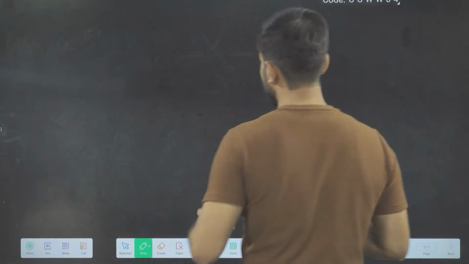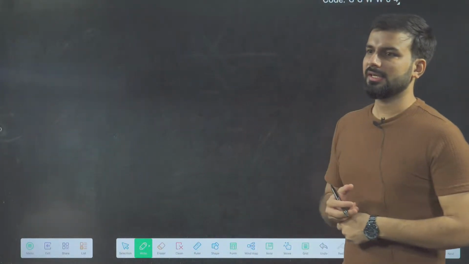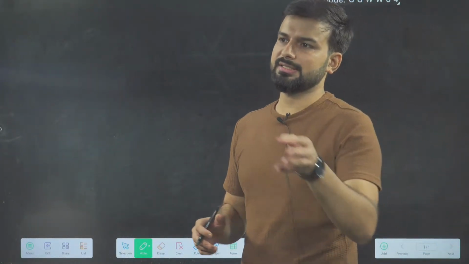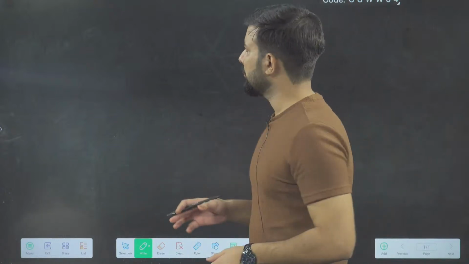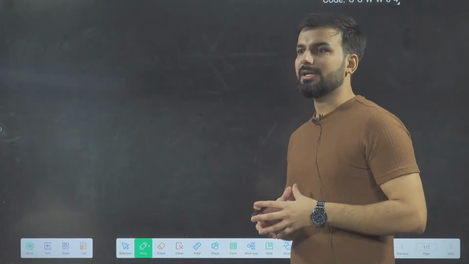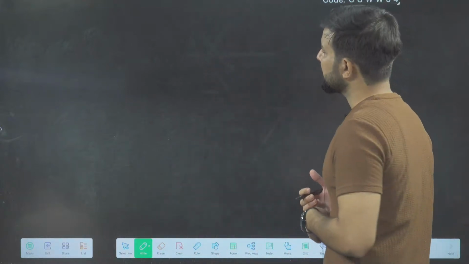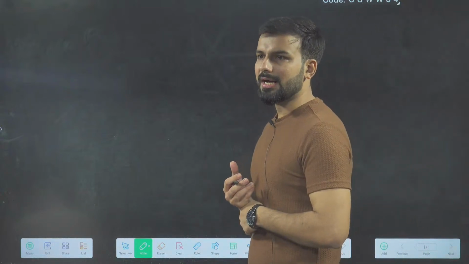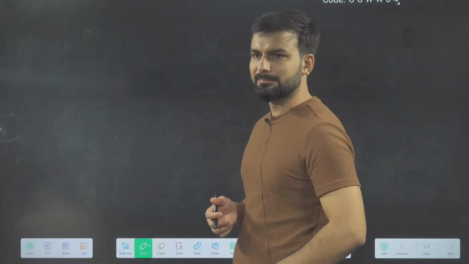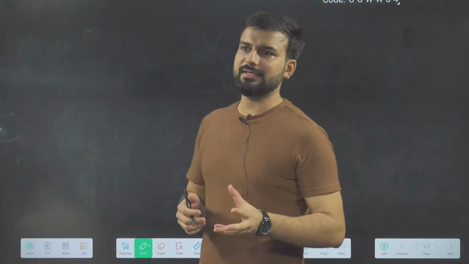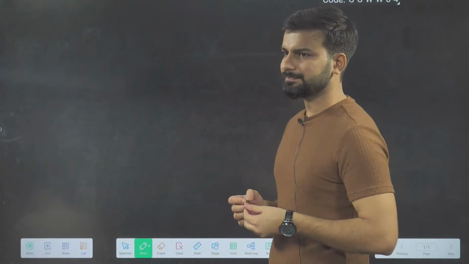In differentiation, we studied various rules: first addition, subtraction, then multiplication, then division. Then the formulas of trigonometry, exponential, and logarithm. Now we are going to do one or two problems based on the multiplication rule that we studied yesterday.